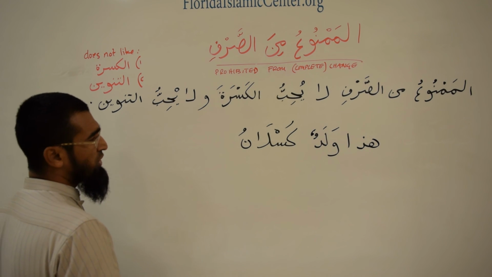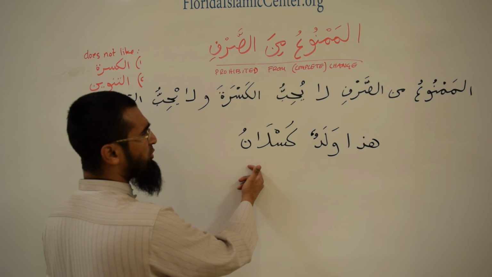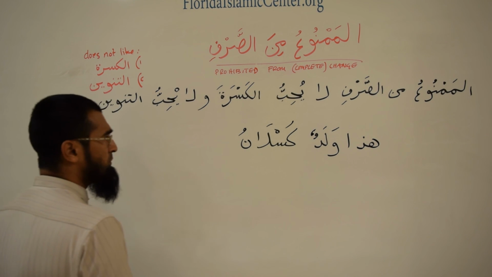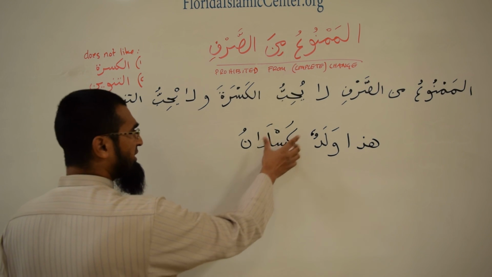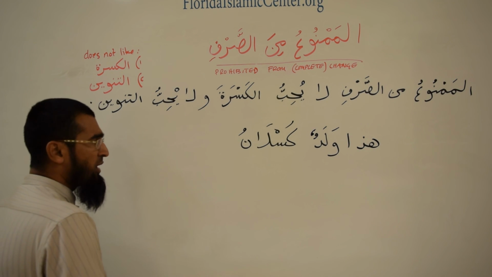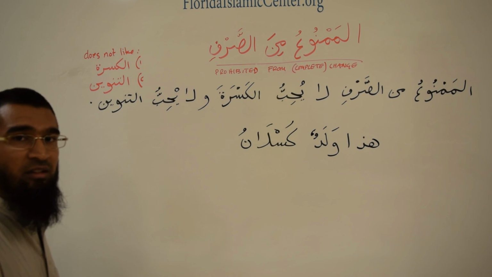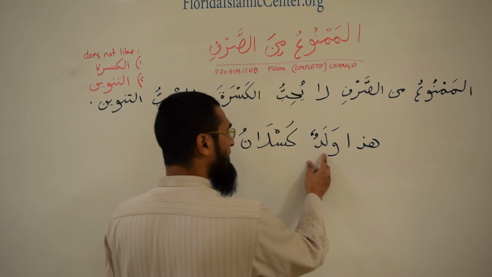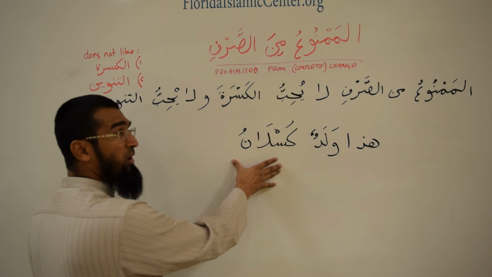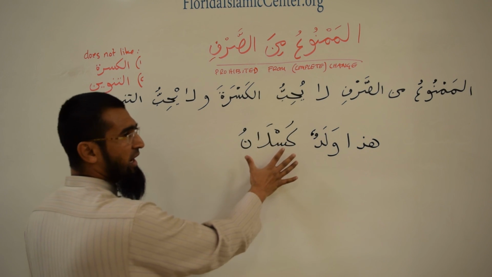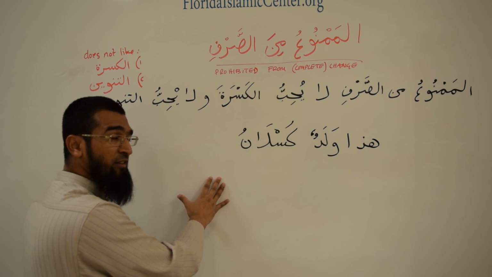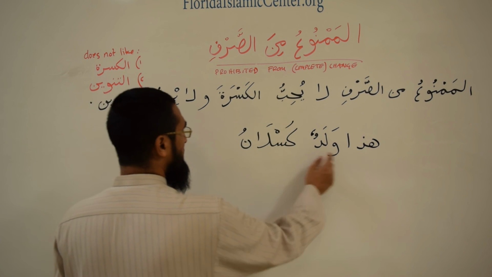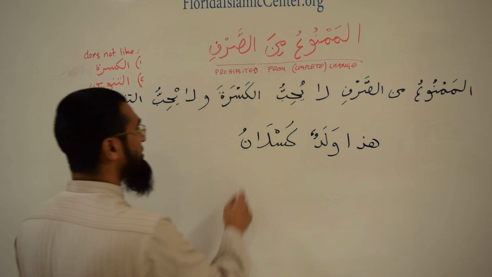Kaslanu. You could have said ghadbanu, this is an angry boy. Atshanu, a thirsty boy. Whatever it is, you can put it here. Also know that these five words that we just did, they're all masculine. So you cannot say هذه بنت, this is a girl, kaslanu. No, kaslan has to change. And you can't just add a ta marbuta at the end of it. It's completely different. We'll see this in the next lesson. هذا ولد كسلان. So it does not change.